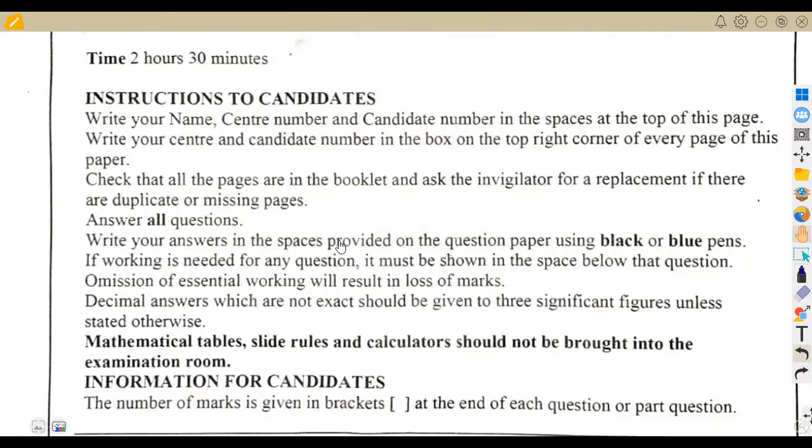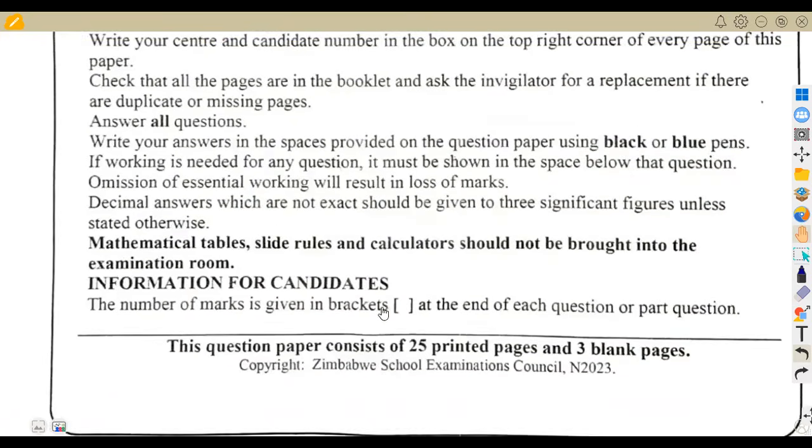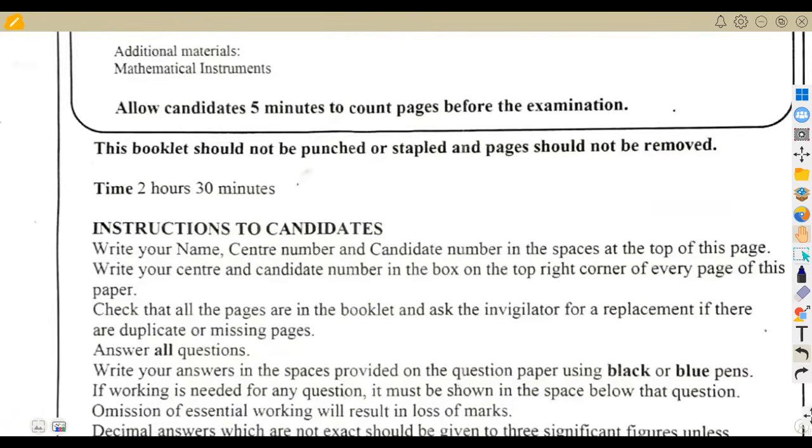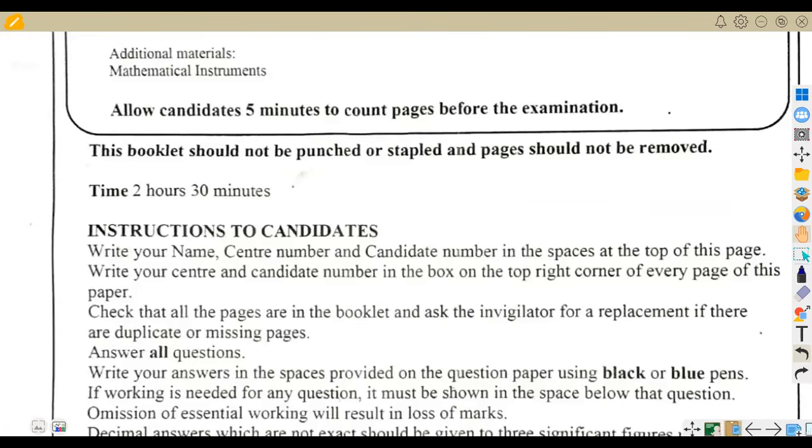It was actually not the easiest, but it was something that you can answer, and you see that at least you've got something there. Let us go through our question paper and check.